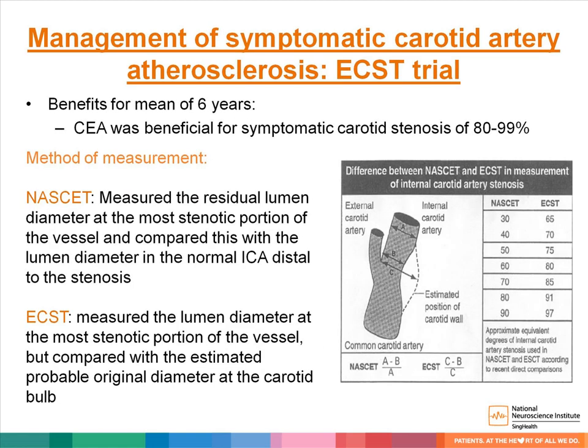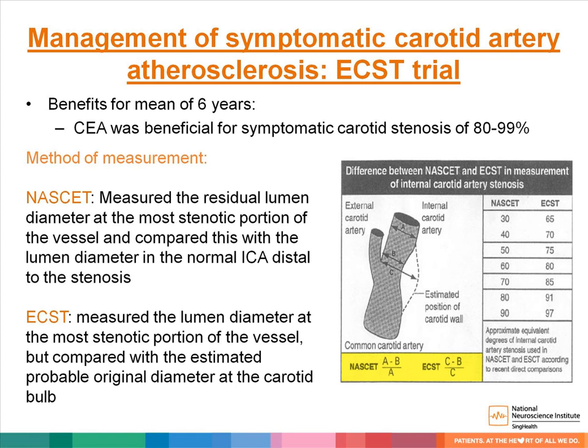From this slide, we can see that for the measurement of the extracranial internal carotid artery, we can use either the NASCET trial or the ECST trial. If we base on the NASCET trial, we can see from this picture that they are using A minus B, where A is the normal diameter of the internal carotid artery distal to the area of significant narrowing.